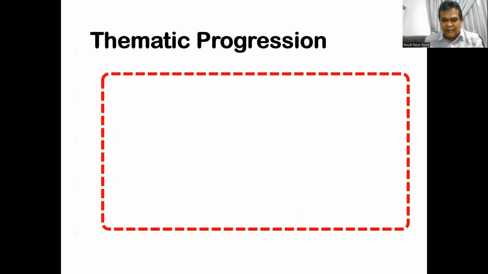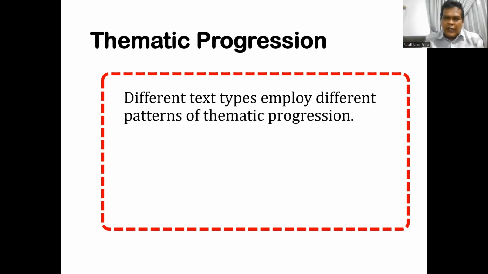And remember, it is impossible to have only one thematic progression in a text, but we have a dominant type or dominant pattern of thematic progression. So I can say that different text types employ different patterns of thematic progression.